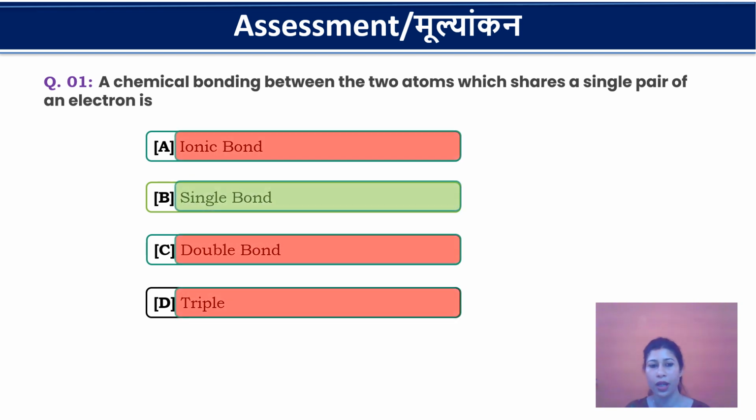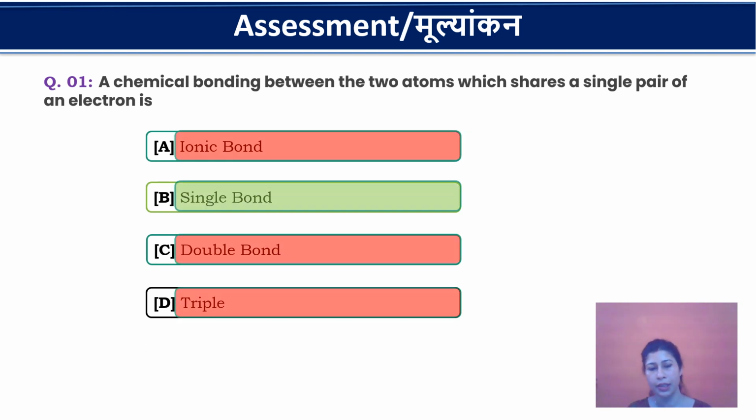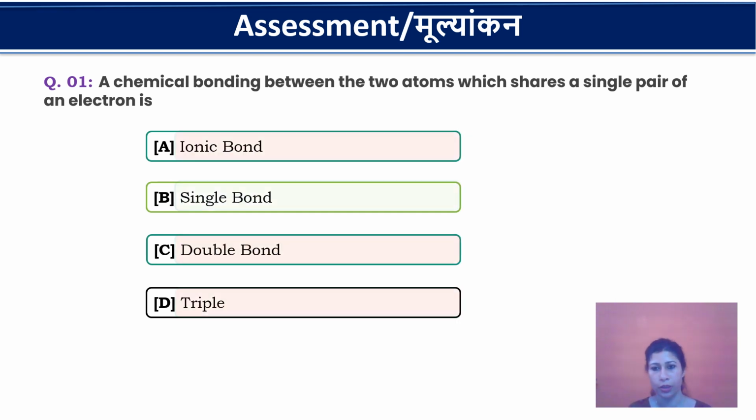Now it's time to assess yourself. A chemical bond between two atoms which share a single pair of electrons is: when a single pair of electrons is shared between two atoms, then obviously this is an example of covalent bonding, and a single covalent bond will be formed.